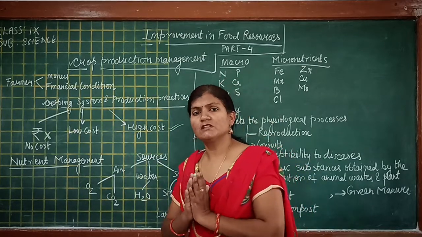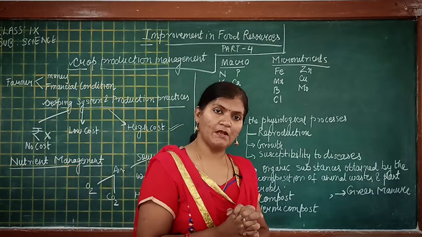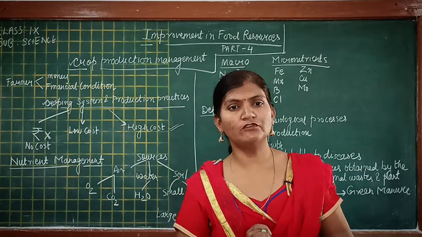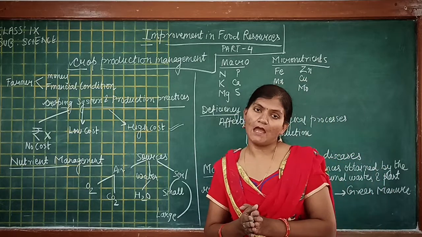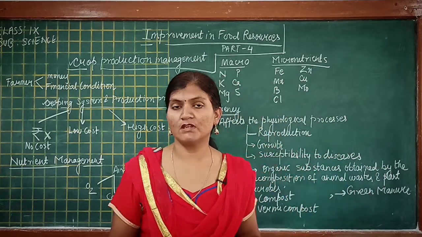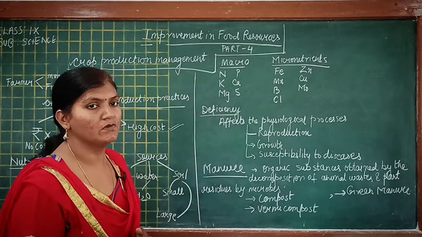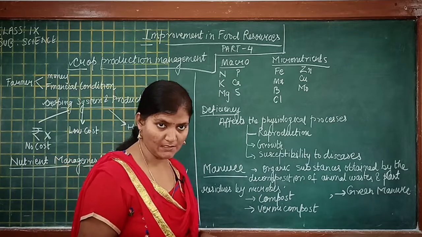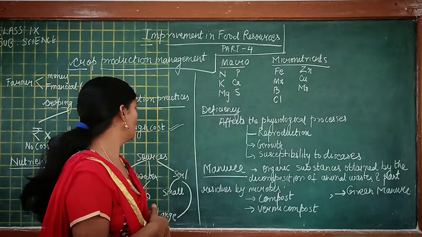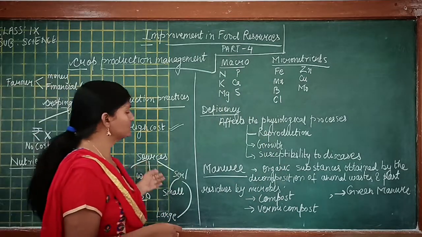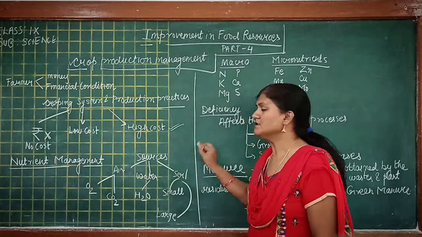But all the nutrients required by the plant are not taken directly from the soil. Some of the nutrients may be supplied from air, some from water, and many such nutrients are supplied by the soil also. So we'll see what nutrients are basically used by the plant and what the source of each nutrient is, from where the plant gets it. If you look at the sources from where a plant gets a nutrient, then we have air, water and soil.